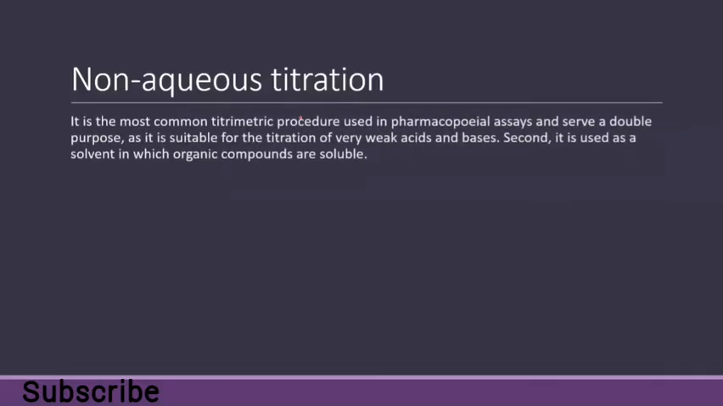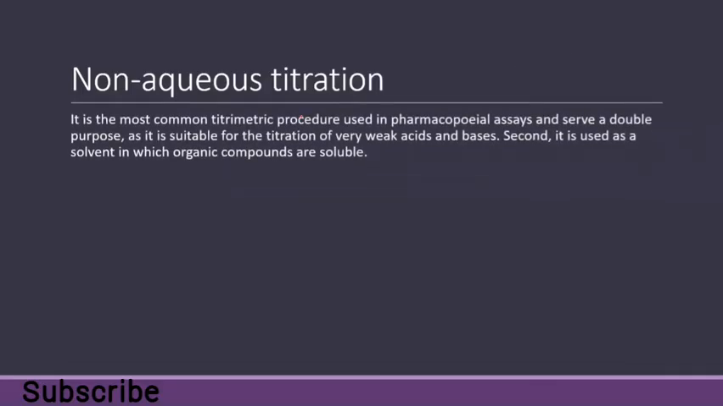So what is non-aqueous titration? It is used in different pharmacopoeial assays. It has a double purpose. It is suitable for titration of weak acids and weak bases. Second, it is used as a solvent in which organic compounds are soluble. So it has a multi-purpose use.